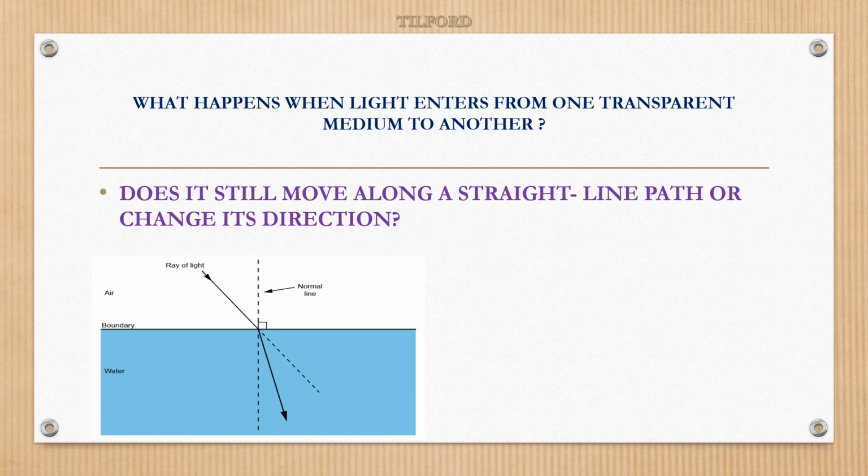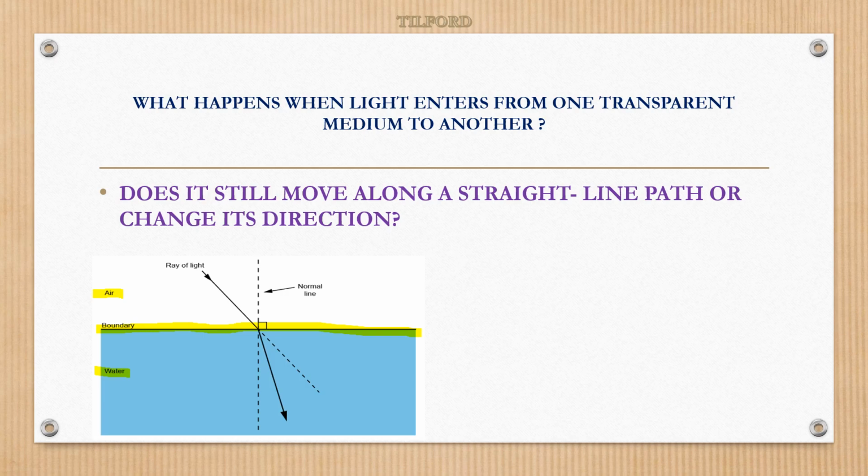Now here we have two transparent mediums. One is air medium and the second one is water medium. And these two mediums are separated by the boundary, or we can call it the interface. This line represents the boundary or interface of air and water.